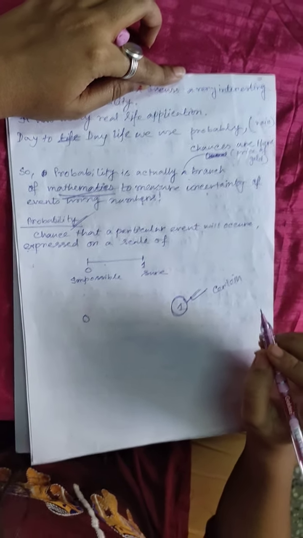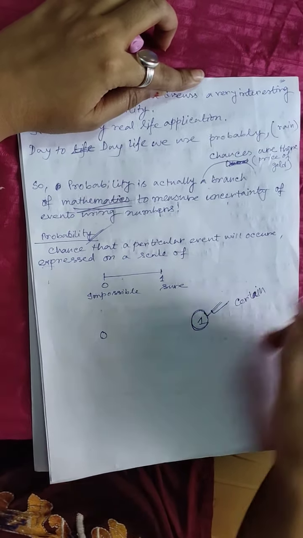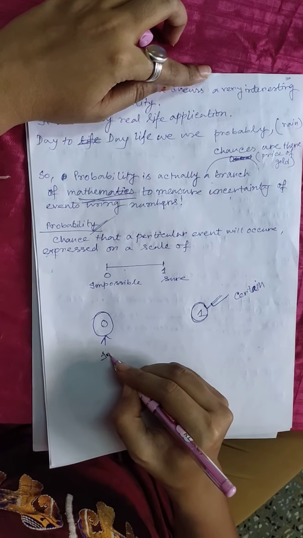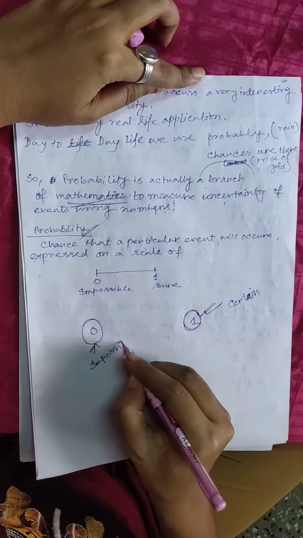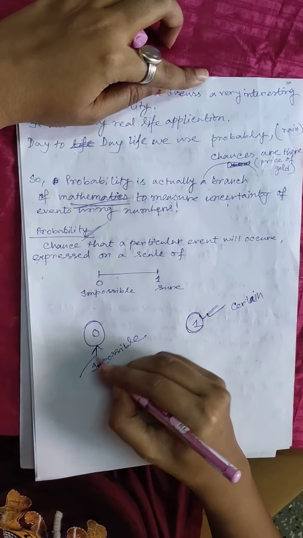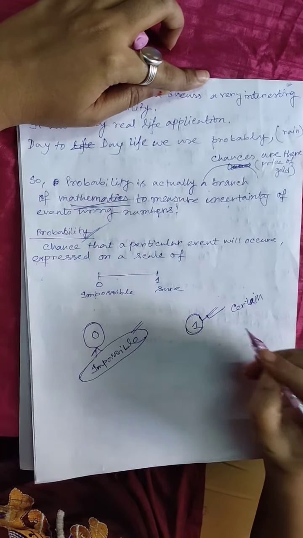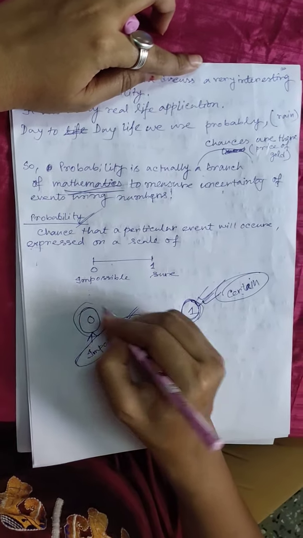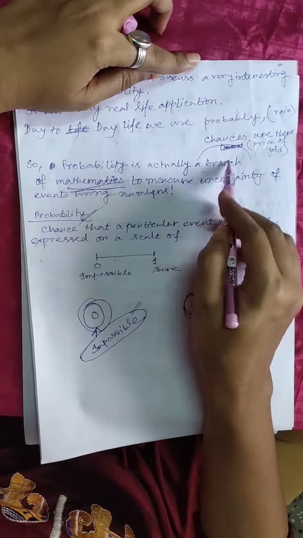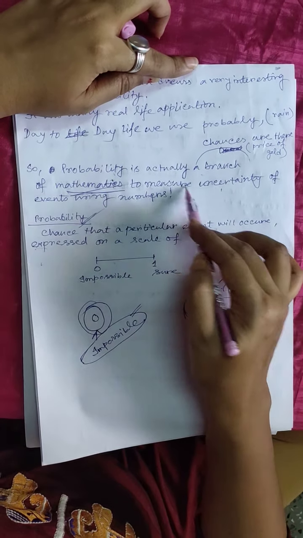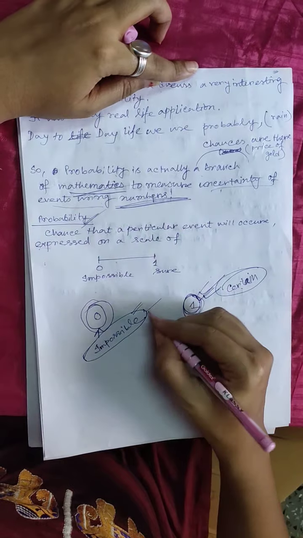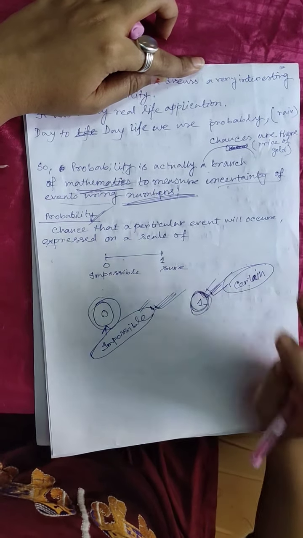Okay, the event is certain, and when it is 0, then the event is impossible. That means that event would not be possible. Okay, this is certain and this is uncertain. We will calculate this using numbers.